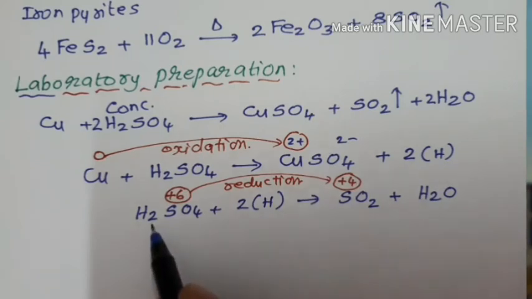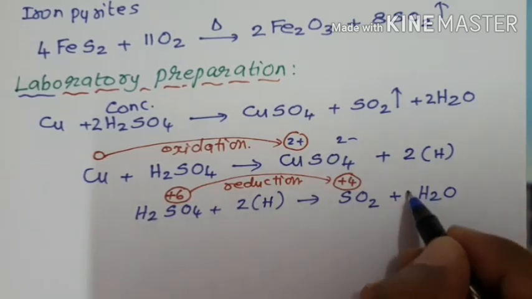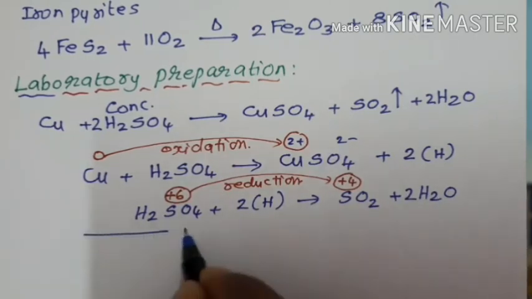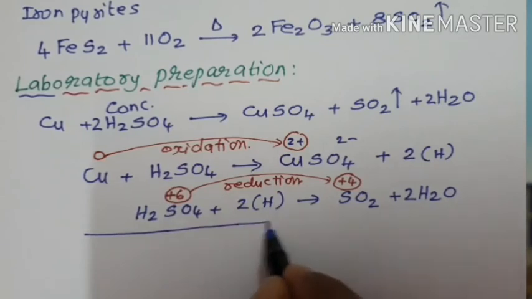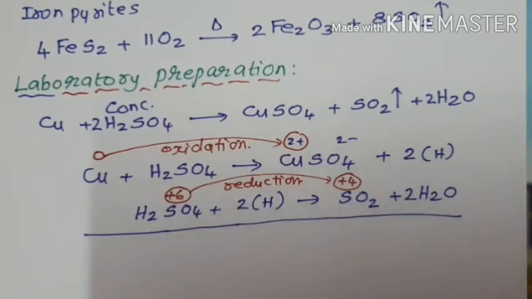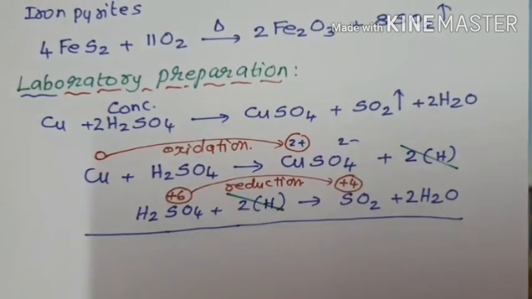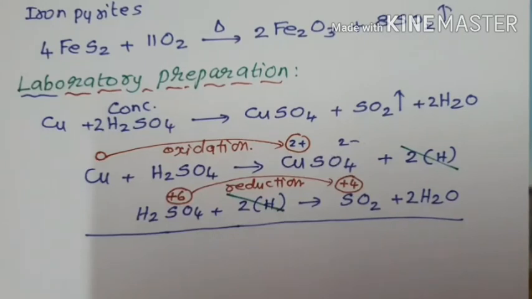Balance equation: 4 hydrogen, 4 hydrogen, 1 sulfur, 4 oxygen, everything is balanced. When we add these two reactions, we will get the final reaction. Which one is cancelled on either side? 2 hydrogen get cancelled. So there is no other cancellation.